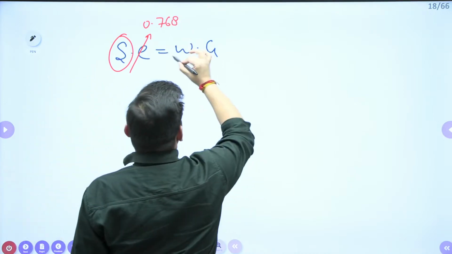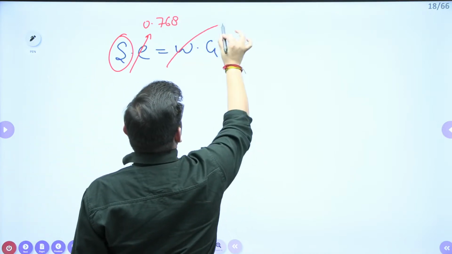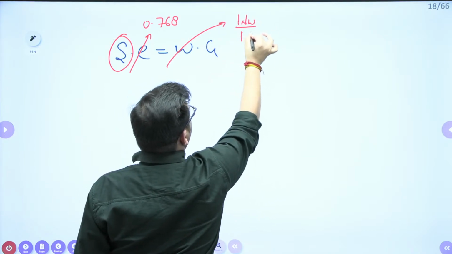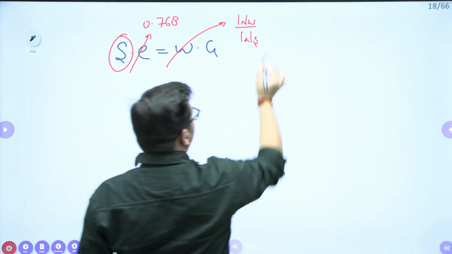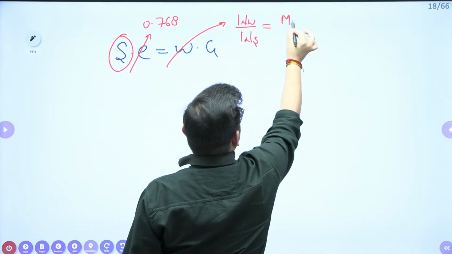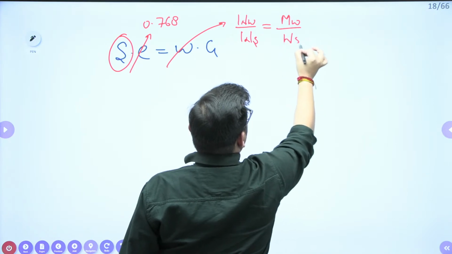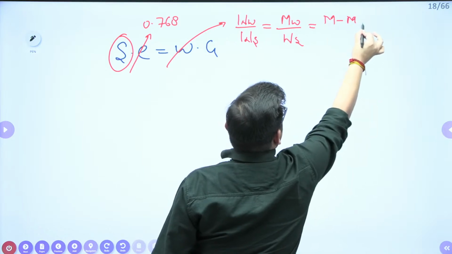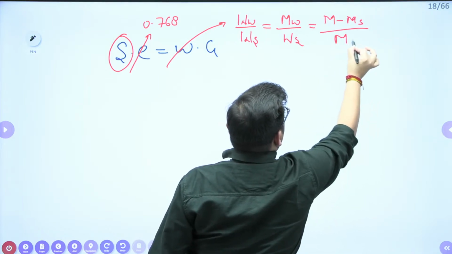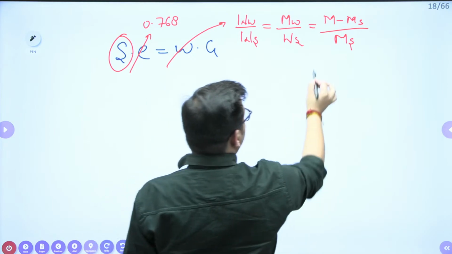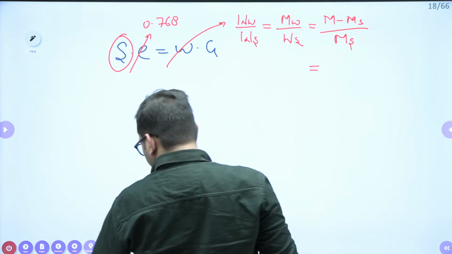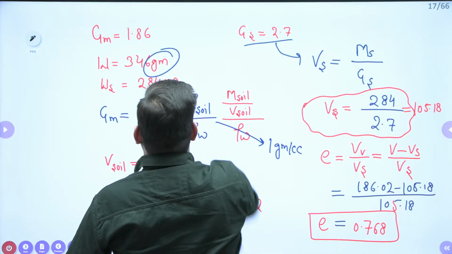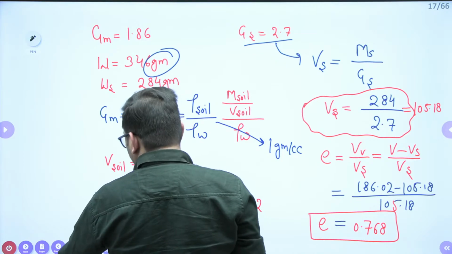Now, this water content I can find as weight of water upon weight of solids, or mass of water upon mass of solids. Or I can say it is total mass minus mass of solids upon mass of solids. Total mass is 346, mass of solids is 284.